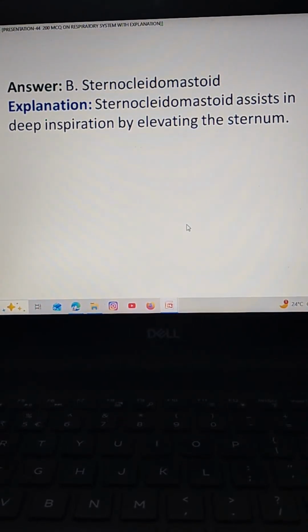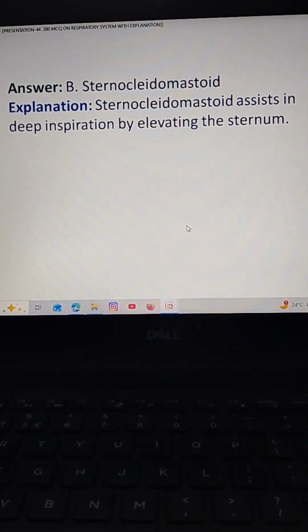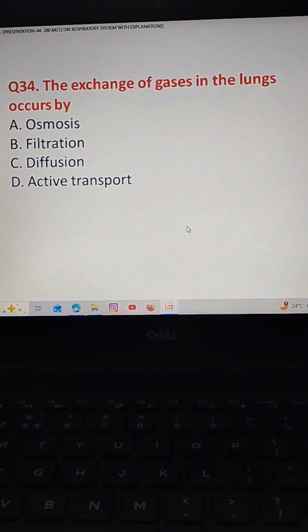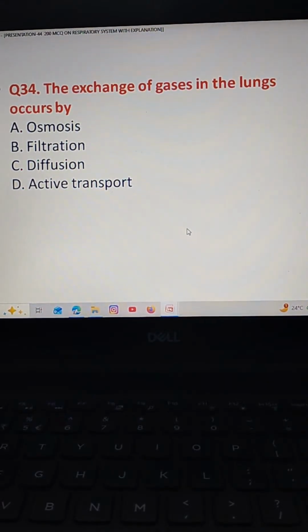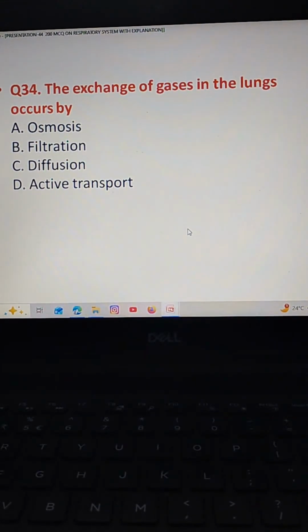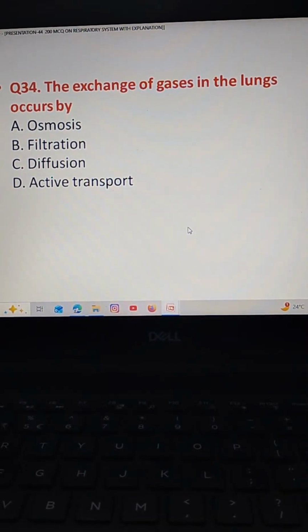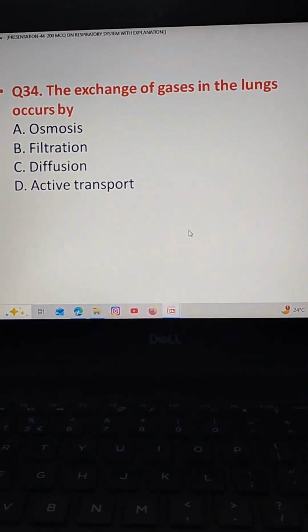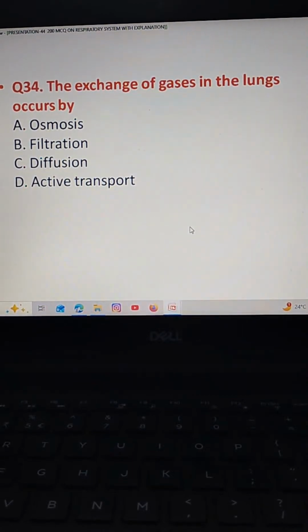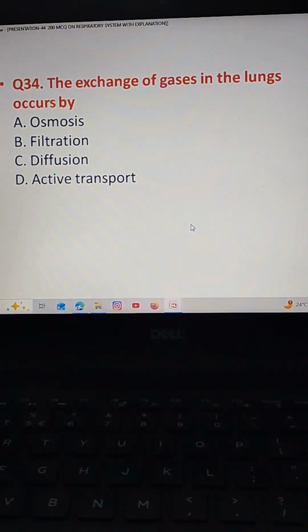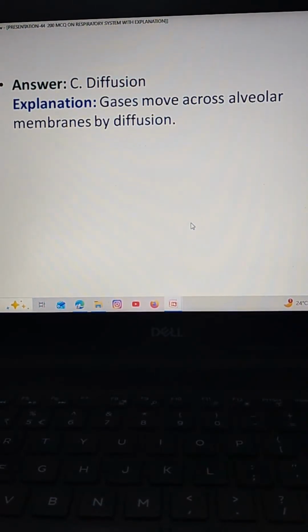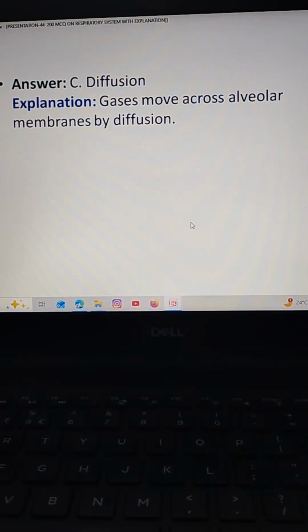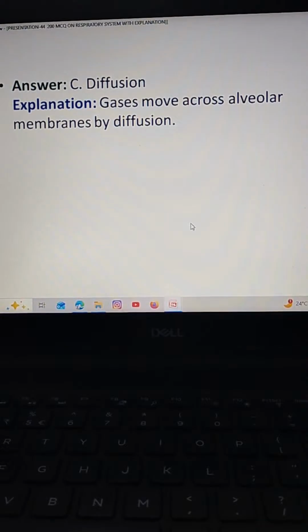Sternocleidomastoid assists in deep inspiration by elevating the sternum. The exchange of gases in the lungs occurs by option A osmosis, option B filtration, option C diffusion, option D active transport. The correct answer is option C diffusion. Diffusion is a process where gases move across alveolar membranes by diffusion.